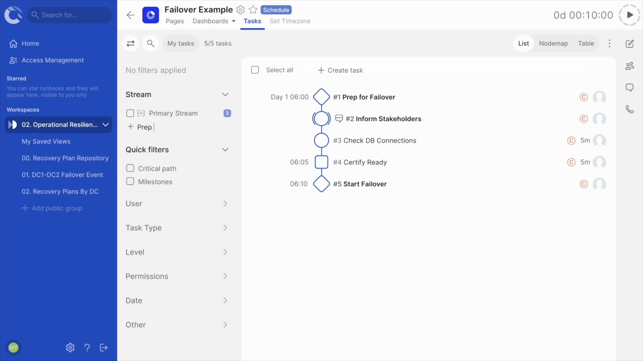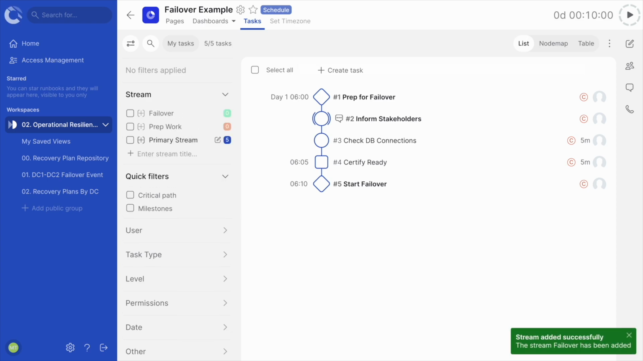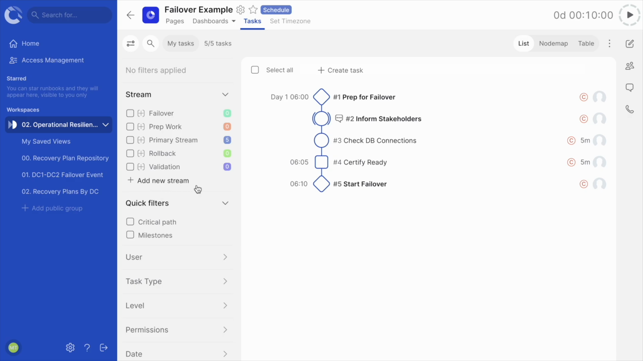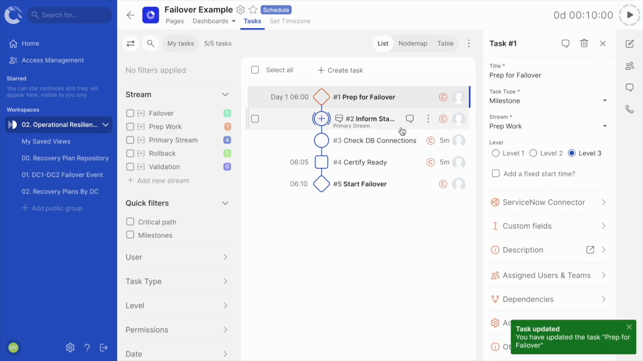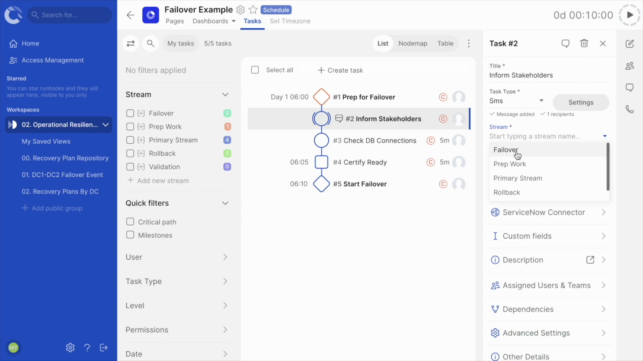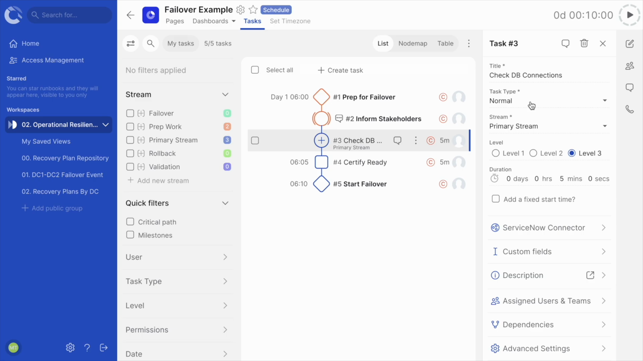Let's create a stream for prep work, one for the failover process, validation, then a rollback stream if a rollback is necessary. To assign a task to a stream, click on the task to open the details panel and choose the stream you want to assign the task to. Each stream is given a new color so you can clearly distinguish between the different task streams. This color can be changed in the stream setting area.